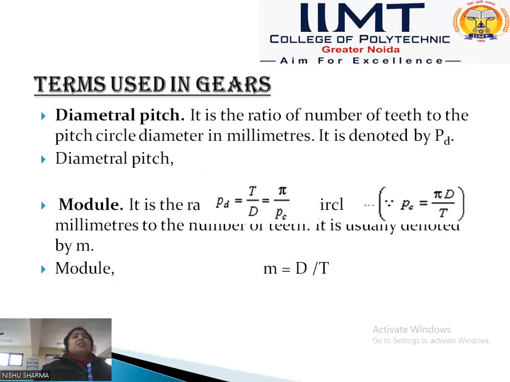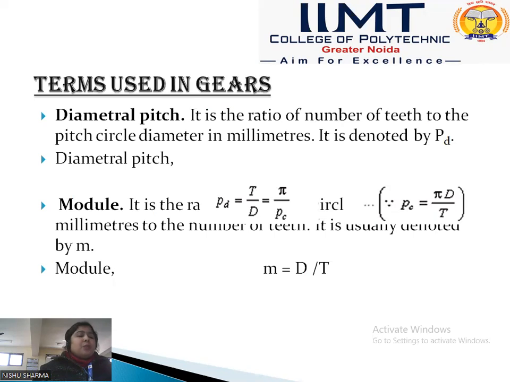Now next is the diametral pitch. Diametral pitch is the ratio of the number of teeth to the pitch circle diameter in millimeters. Okay, it is denoted by PD. So PD is equal to T upon D, and T upon D is equal to pi upon PC, because PC is equal to pi D upon T.